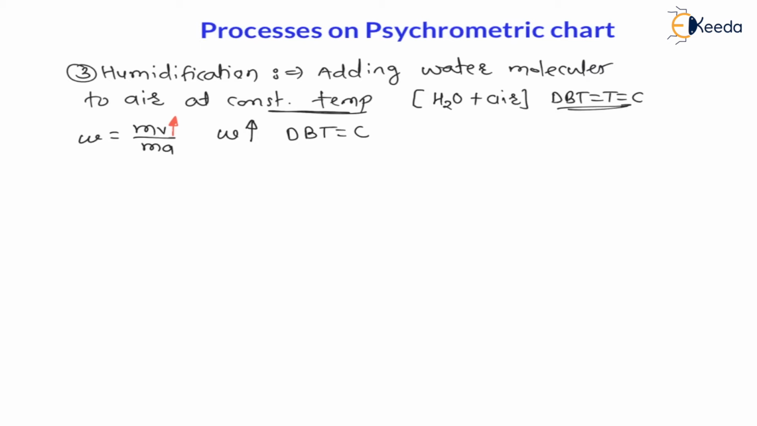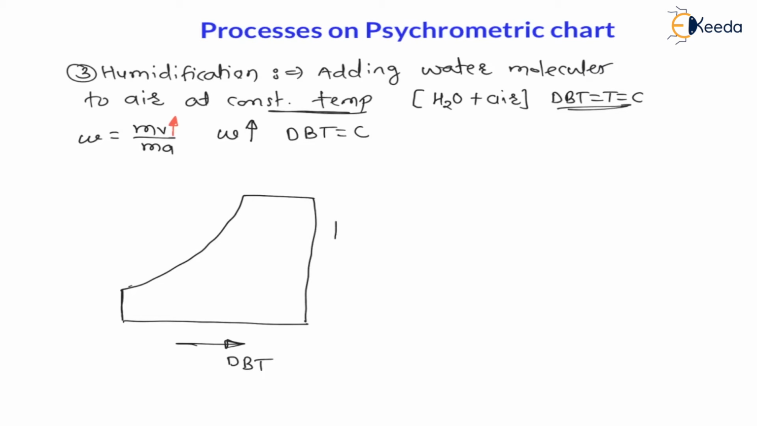So let us understand this process on the psychrometric chart. On the psychrometric chart, on the horizontal axis, that is the x axis, there are temperatures. Let us say it is dry bulb temperature, and on the y axis there is specific humidity omega, and this curved line is nothing but the saturated line. That is, on this line relative humidity is 100%, right? This curved line is called the saturated line, which is also called the relative humidity 100% line.